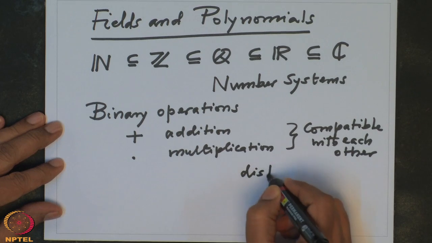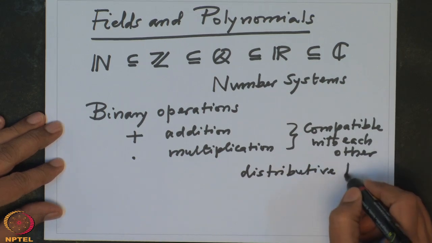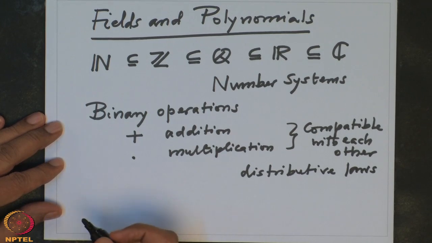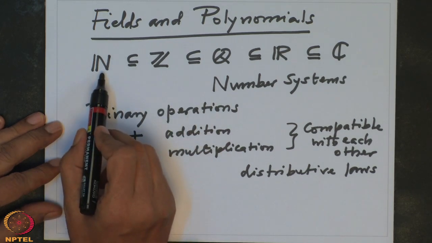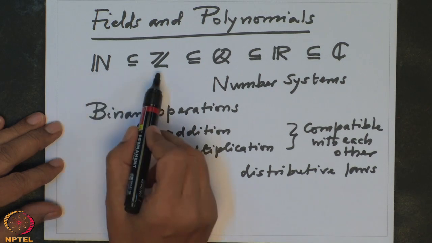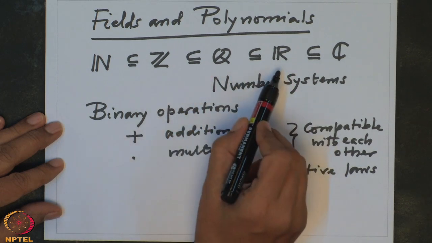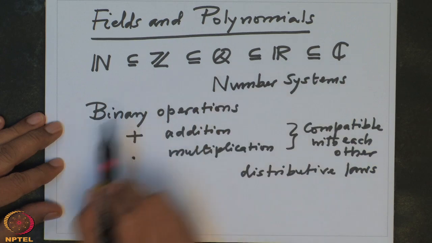I am not going to go into the details because all the participants in this course have studied such systems. And in fact, originally they were defined for natural numbers, and then they were extended to integers, then to rational numbers, then to real numbers, and then to complex numbers.